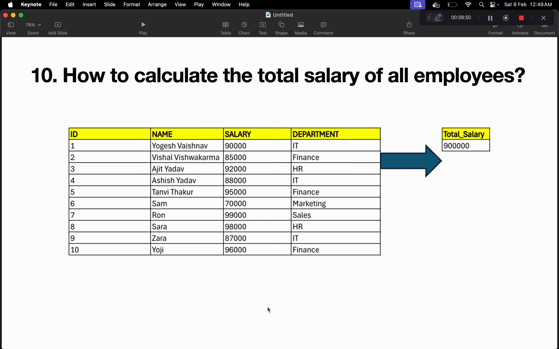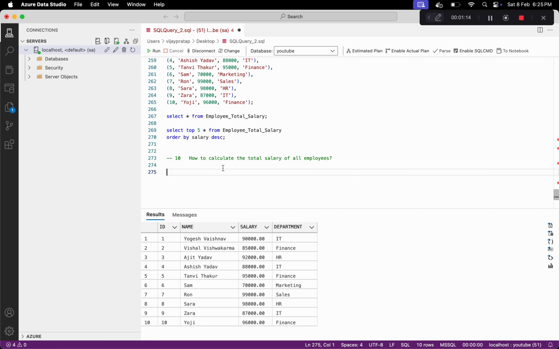This is the 10th problem of our series, and in this we have to calculate the total salary of all the employees. We have one table, and in this table we have one salary column, and we want to get the total salary, which is the sum of all the salaries in our output. So now let's see how we can solve this. In problem number 10, we have to find the total salaries of the employees. That means we have to sum up all the salaries.